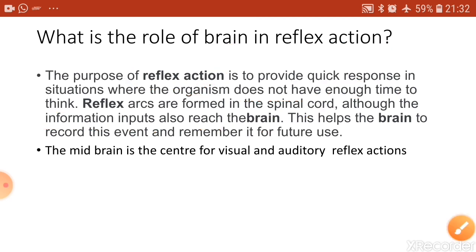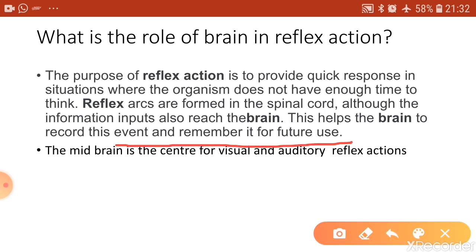But before the brain takes a decision, the action is shown, because the relay neurons pick the message from the sensory neuron and pass it to the motor neuron, and so a quick response is shown. The message is sent to the brain so that the brain can record the event and remember it for future use.